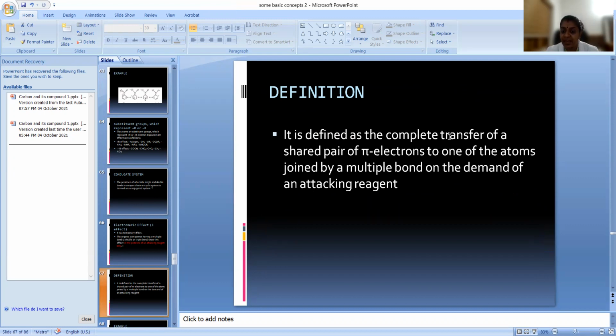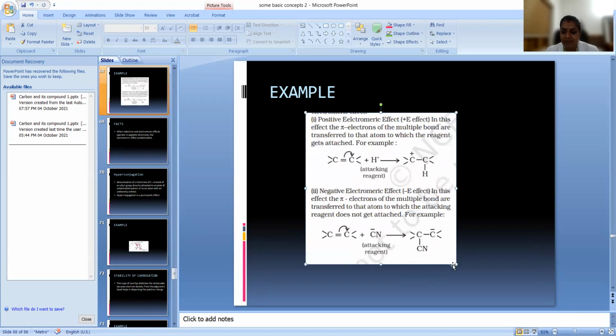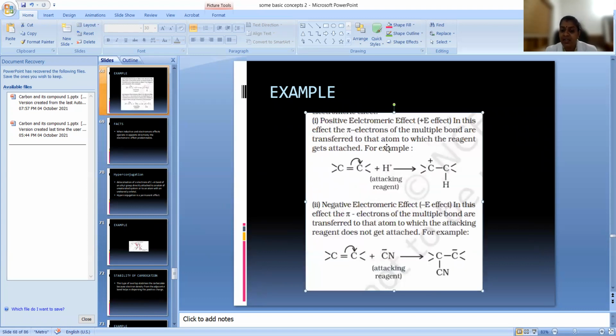So what is happening here? Transfer of a shared pair of pi electrons to one of the atoms joined by a multiple bond. Let us see that, then only you'll understand. Here there are two types of effect, a positive electromeric effect and a negative electromeric effect. If you see the plus E effect, let us see what is happening. This is the attacking reagent. Whenever the attacking reagent is coming, see, positive is here, so the bond will be shifting to this place. Then only there will be attraction towards the positive, right?